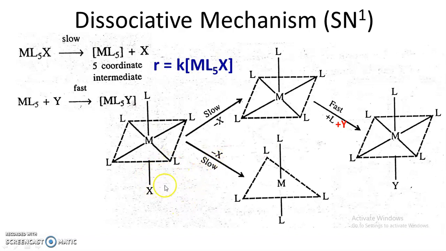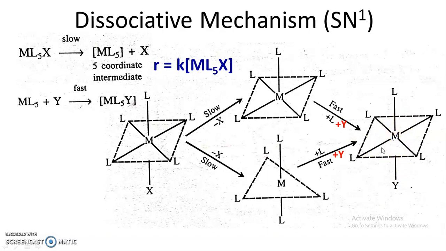Again this X gets departed, the MX bond breaks, and there is a formation of a trigonal bipyramidal intermediate, which is 5 coordinate, because this metal is attached to 5 ligands: 3 ligands in the same plane, one above the plane, and the other below the plane. This trigonal bipyramidal intermediate combines with the new ligand Y, and this Y now gets attached to the metal, and we get the octahedral complex.